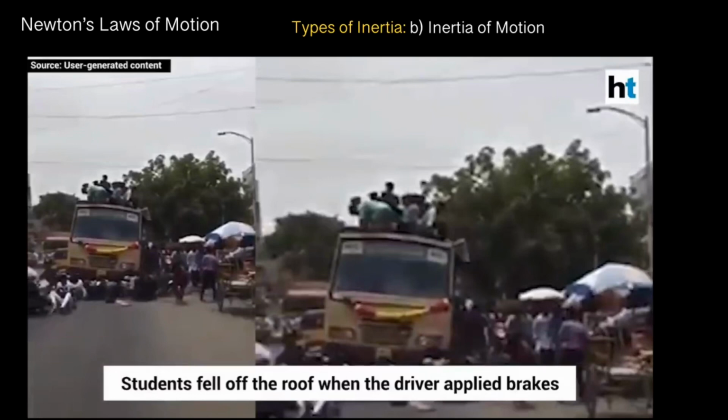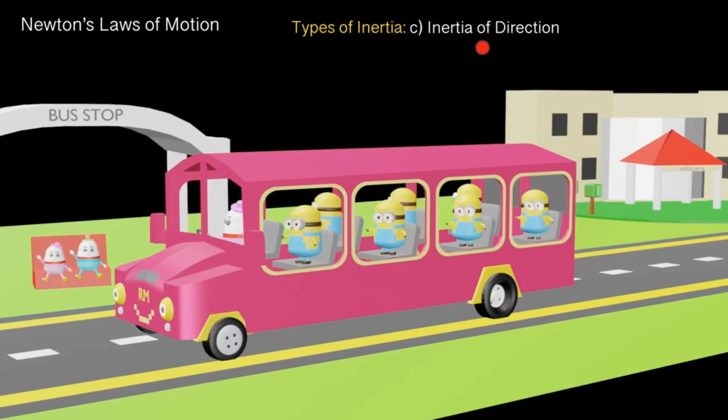Let us move on to the next type of inertia, that is inertia of direction. Now what is inertia of direction? If a body is moving in a particular direction, it wants to continue moving in that direction and does not want to change the direction of motion. This is called inertia of direction. Now let us have a look at the schematic, and I want you to observe the part where the bus is taking a turn.